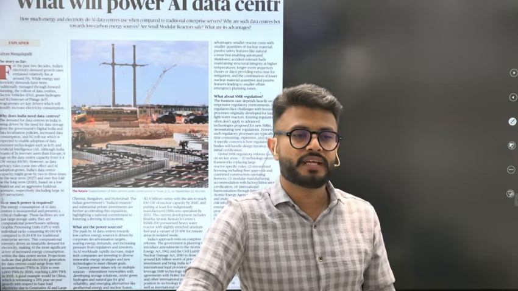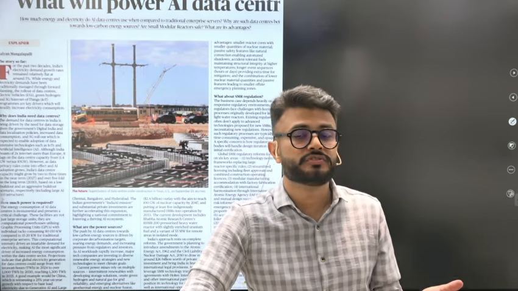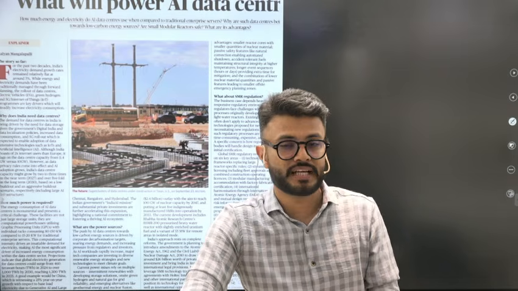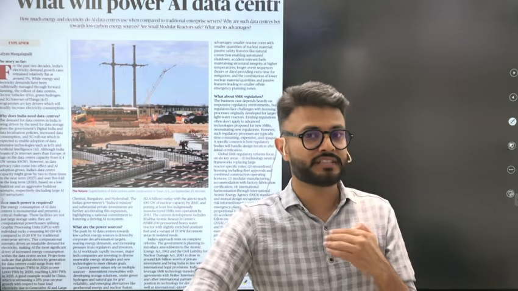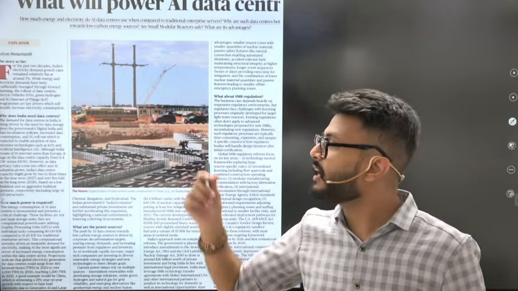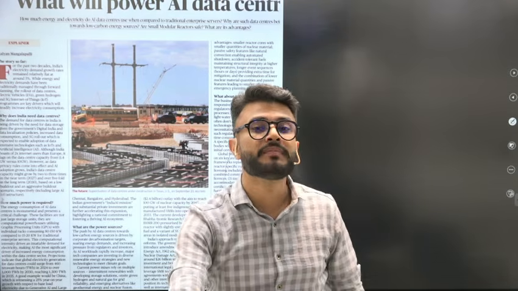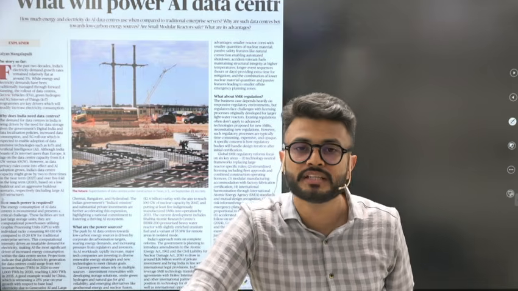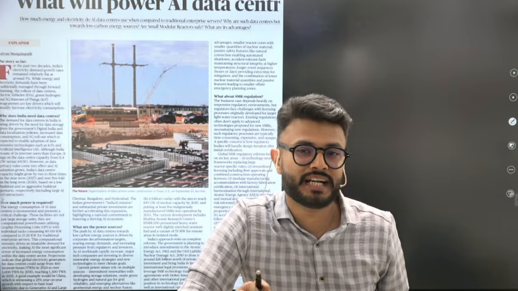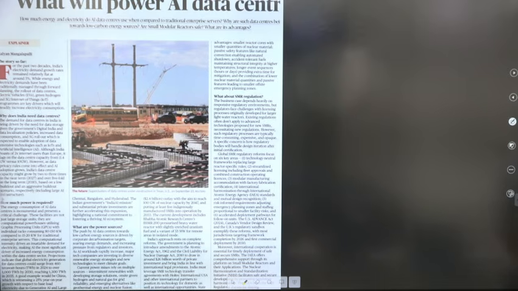Whatever we are writing, whatever we are speaking, whatever we are reading, we are generating data, and that data has to be stored. The places where this data is stored are known as data centers. And now, because AI is also coming and it is the next revolution, we all understand the merits of it. But this article is not about the merits. The article is about what will power the AI data centers. That means how are we going to supply the electricity, since AI data centers will be very energy intensive. So this is the overview, the background of this topic.